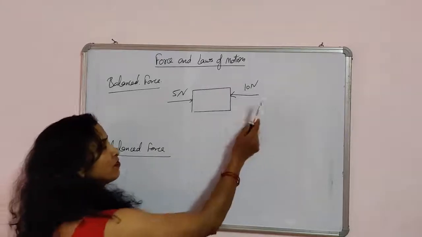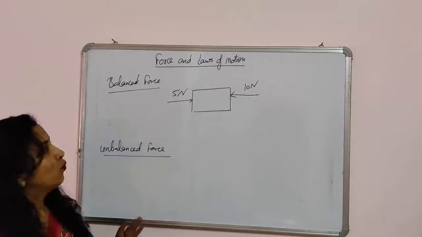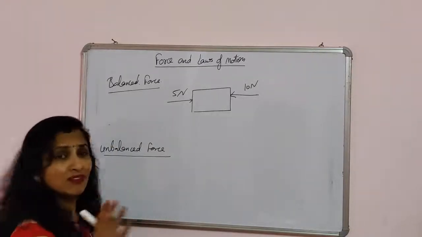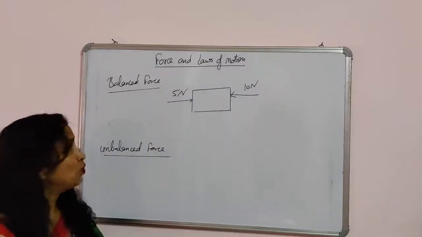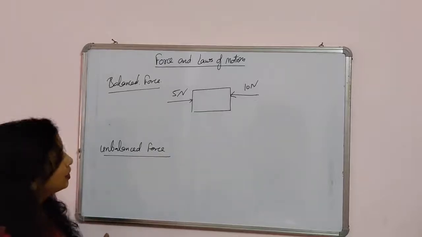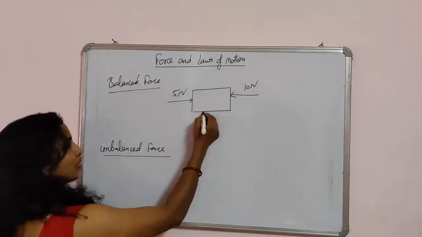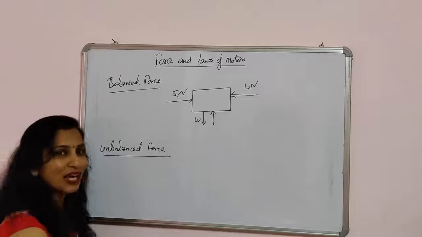It means if someone applies more force than this one, that is 10 Newton, then what is the net force acting on this block? It is 5 Newton. And in which direction? In this direction. So here the force is called the unbalanced force. There are 2 other forces also acting on this object, that is its weight in the downward direction and the normal force.